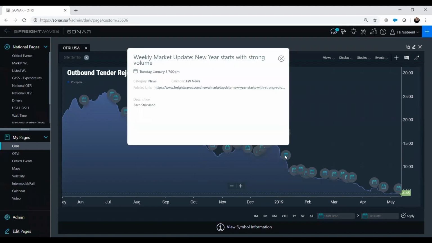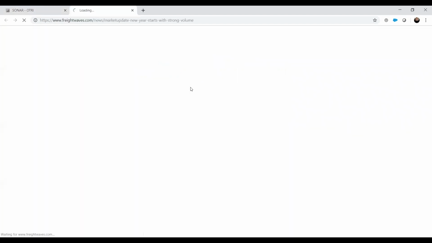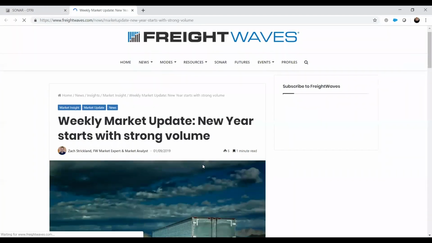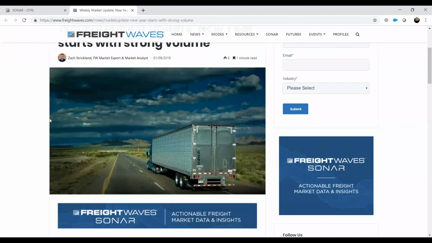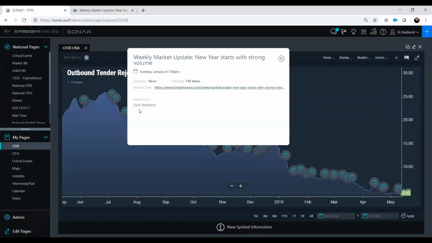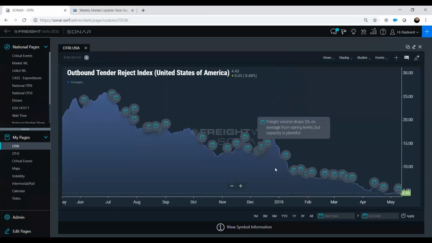If you click on the little calendar widget, it will populate this white box where you can see the name of the article. If it's interesting to you, you can click on the link and it will drive you right to the article itself. So you can read up on what might have caused that decline in the tender rejections or whatever it is that you're looking at. Most of the time, we're going to write an article about something like that. So you can put those two together to see what might be affecting you.